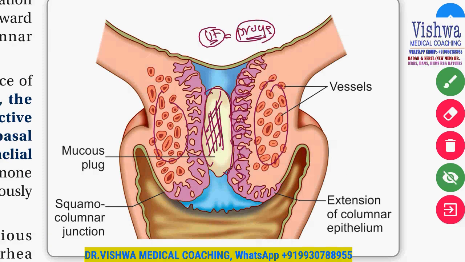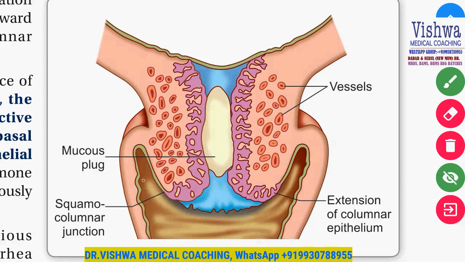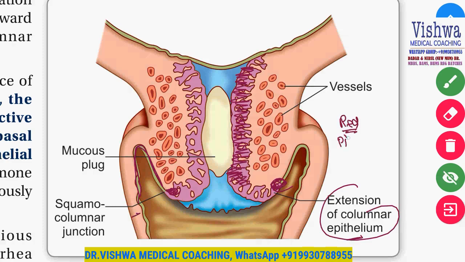Here, this green color is the squamous epithelium. And this columnar epithelium, this is the junction called the squamo-columnar junction. Now this columnar epithelium is red in color, whereas squamous epithelium is pink in color.